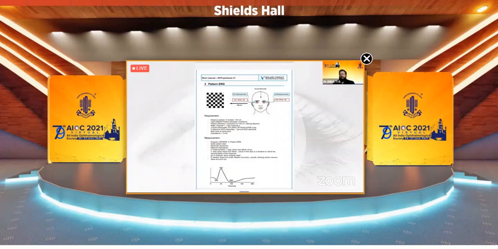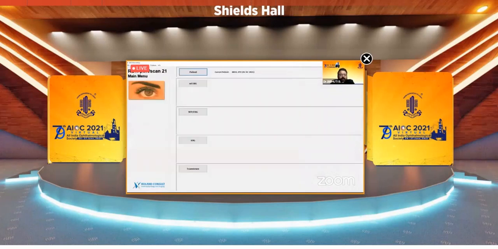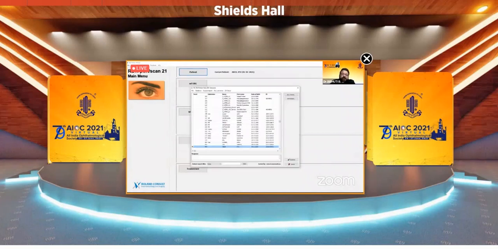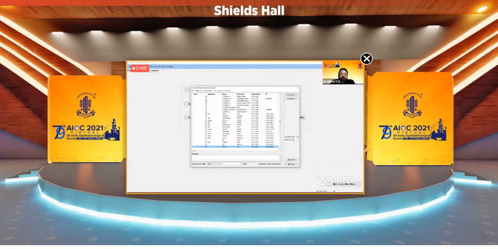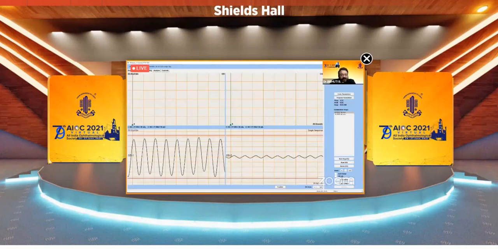This is basically the protocol for evaluation of a pattern ERG. So we'll go through it slowly. In this case, when we open the software, we click on the patient icon, and when the patient data opens up, we select the patient and then we select the examination to be done. Once we open the patient data and select the examination to be done, this is the interface that opens.